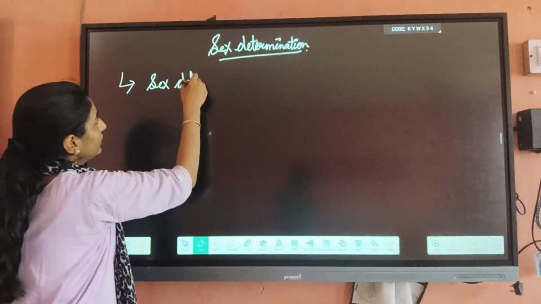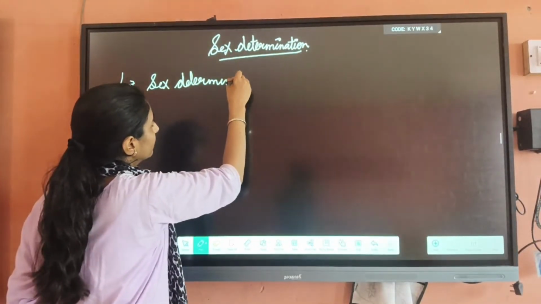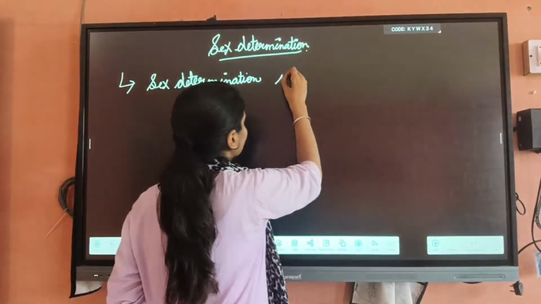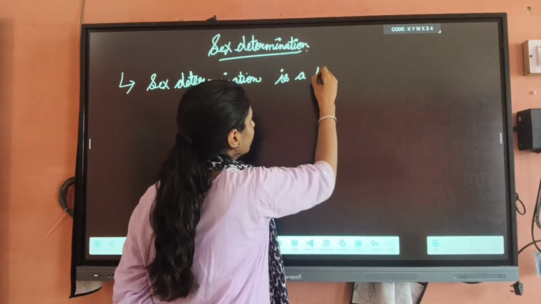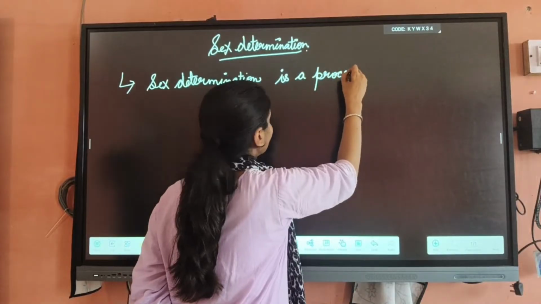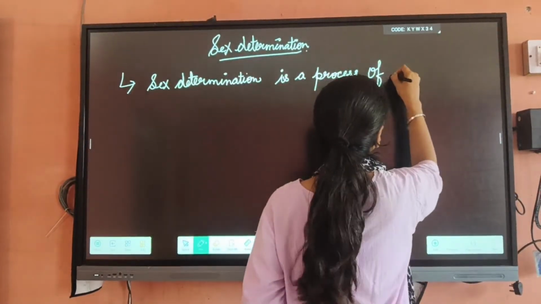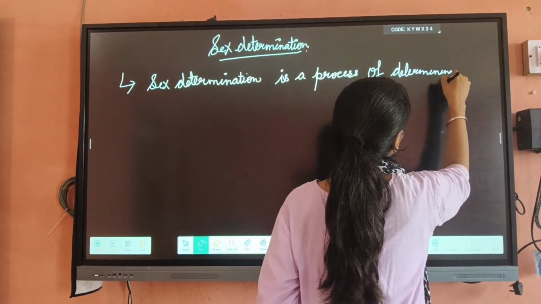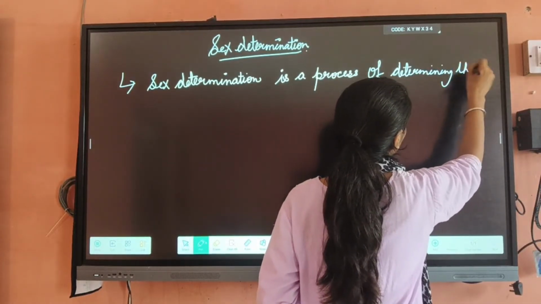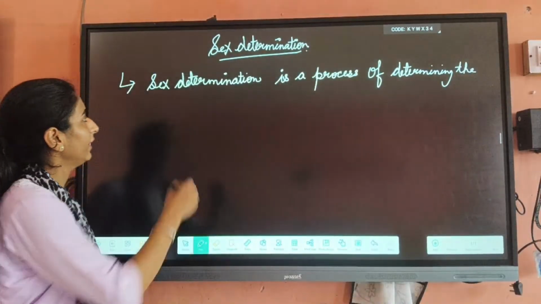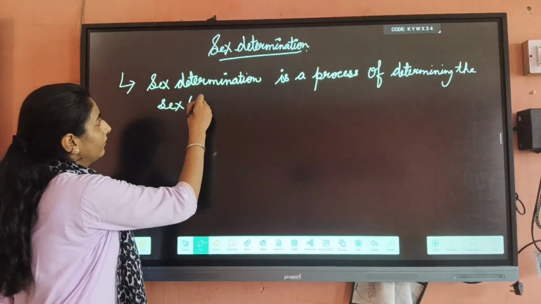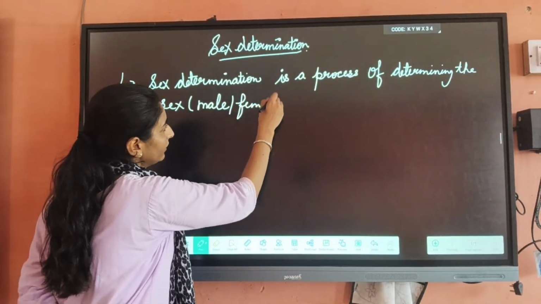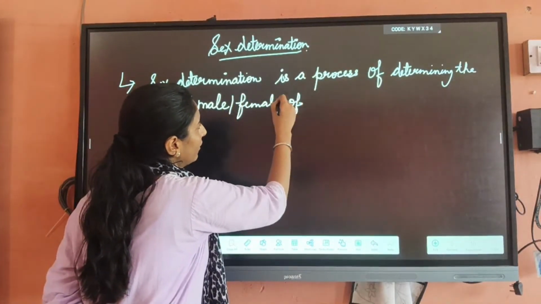Sex determination is the process of determining the sex of any organism, meaning whether it develops into a male or a female child.